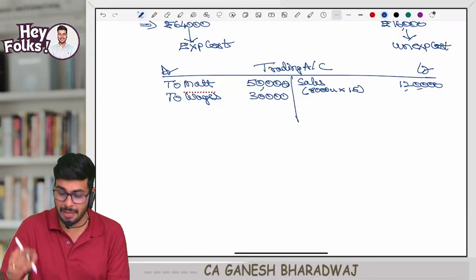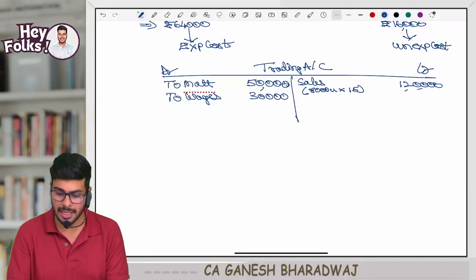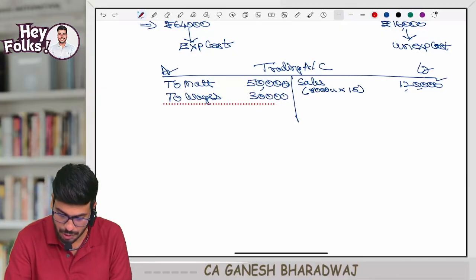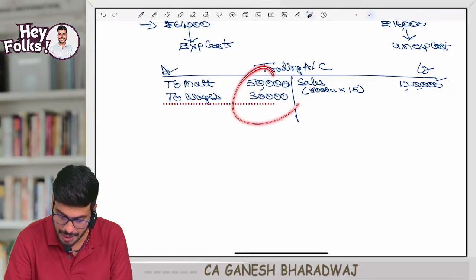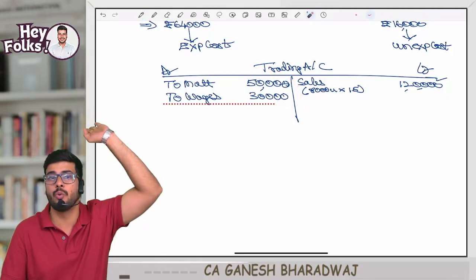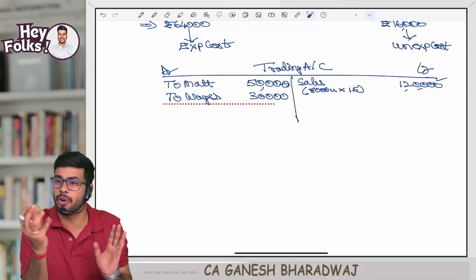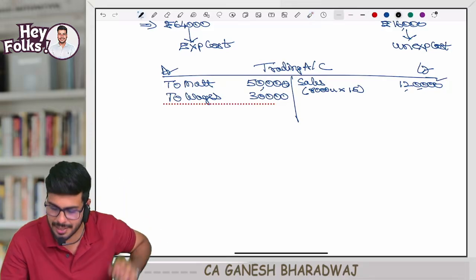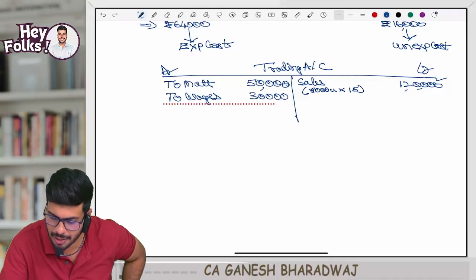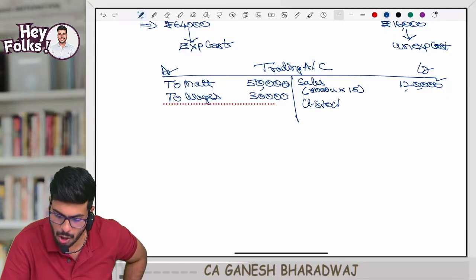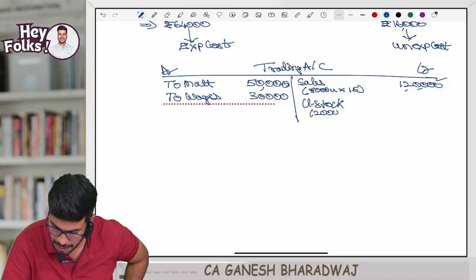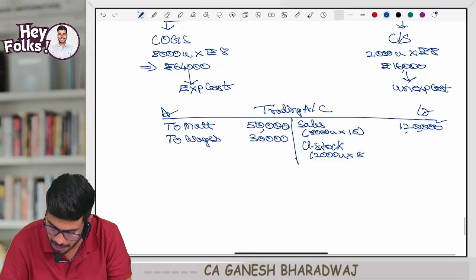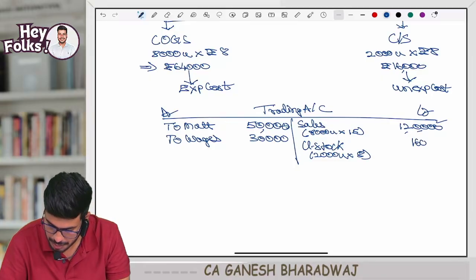Guys, correct? Now, immediately what I did, 80,000 rupees cannot be knocked off against my 1,20,000. Why? Because this 80,000 rupees, ideally speaking, is the cost incurred for producing 10,000 units. So what I did, I arrived at the cost incurred for 2,000 units and I'm removing it from my trading account. How am I doing it? On the credit side, we are calling it closing stock. How much is closing stock? 2,000 units. We valued each unit at 8 rupees. How much was that? 16,000 rupees.